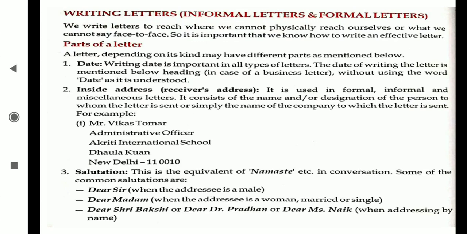One example is given below, you will understand. The person to whom the letter is sent, or simply the name of the company to which the letter is sent. For example, Mr. Vikas Tomar, Administrative Officer, Akriti International School. Like a clerk, we can say Mr. Vikas Tomar can be a clerk. Firstly the name, then his designation. Designation means the post he holds, principal, teacher or whichever. Then he is the administrative officer. Then which school? Akriti International School.